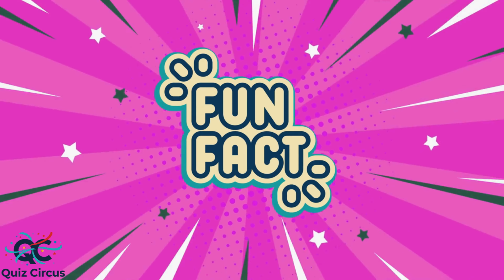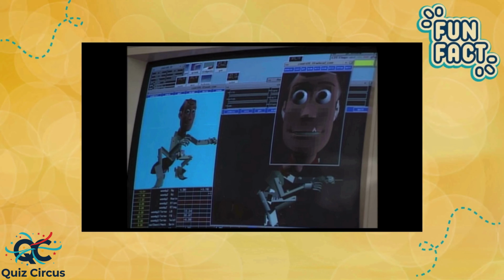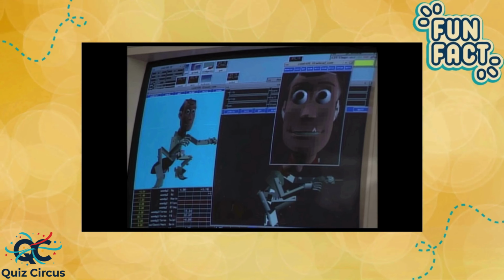Here is a fun fact. Toy Story was the first fully computer-animated feature film. Tom Hanks voiced Woody.